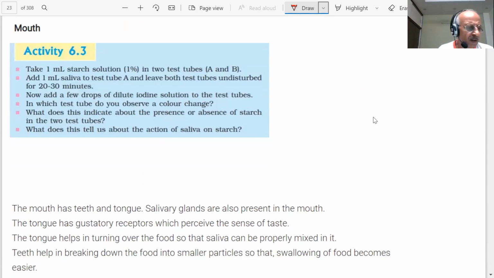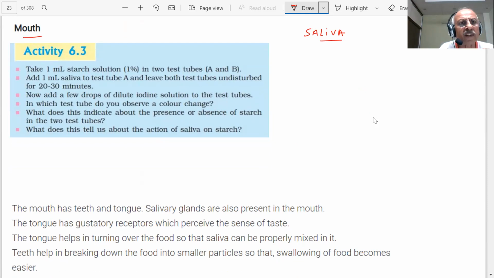You know that your mouth contains saliva. Inside the mouth, what do you have? Saliva. Some water is there already in the tongue. Some activity is being done here, or some experiment, I can say.